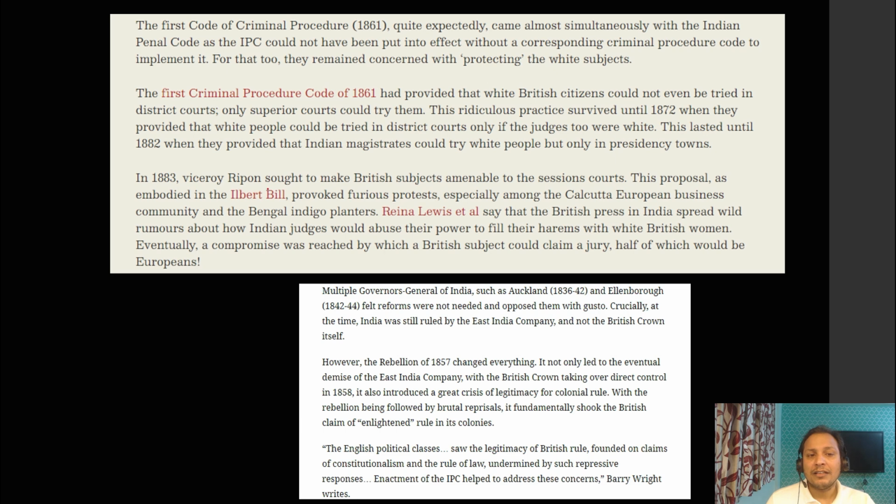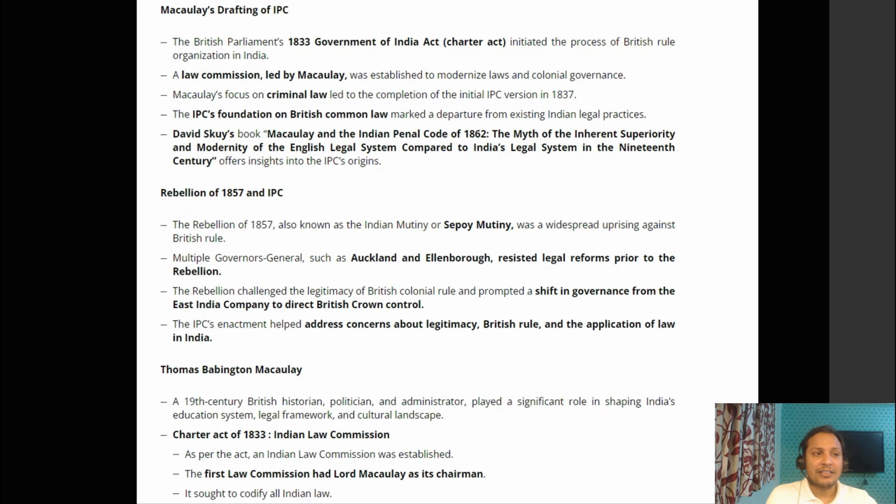In the Ilbert Bill, they sought to make British subjects amenable to the Sessions Court. This was opposed by the Europeans in India, and it led to a lot of protest. This Ilbert Bill protest is very, very important. Please do prepare. Guys, in our Optima notes, I have tried to cover this entire thing in depth. I have given the Macaulay first draft, then the revolt of 1857, in the backdrop of which this new law was introduced. So they can ask you this also.